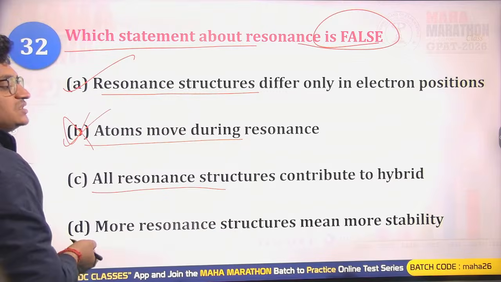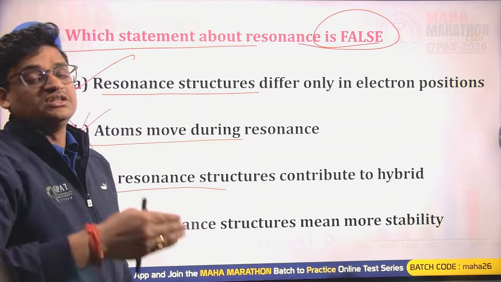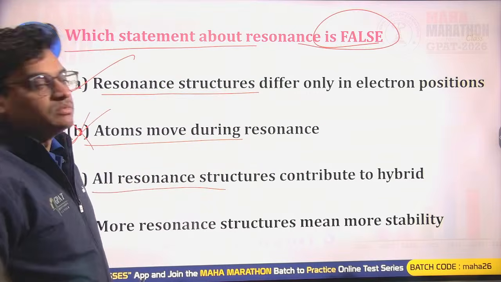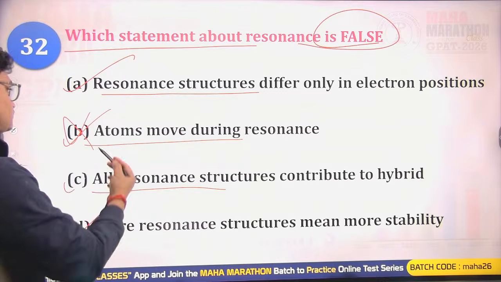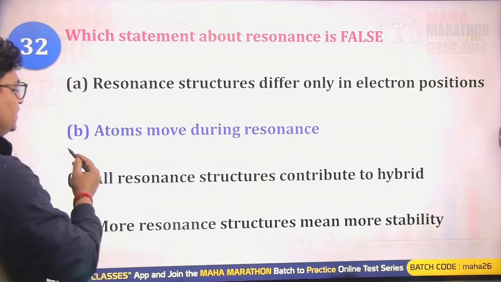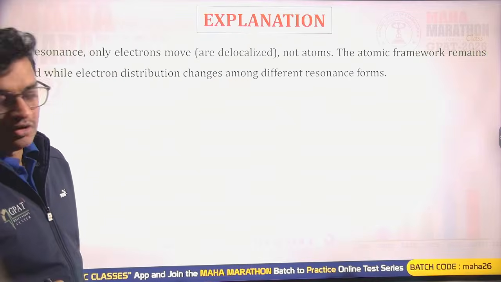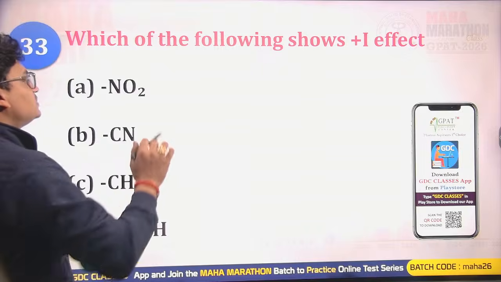All resonance structures contribute to the hybrid. Yes, all the resonating structures contribute to your hybrid structure. More resonance structures means more stability. Yes, that is also true. So A, C, D are true, while B is false. B will be the incorrect option. B is the false statement.